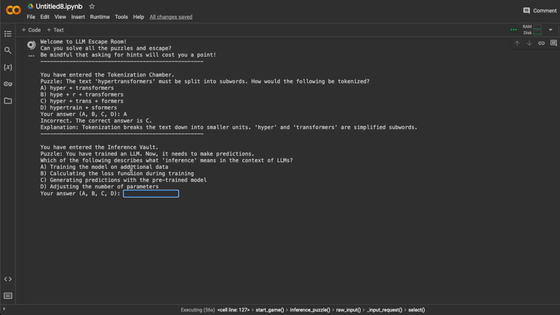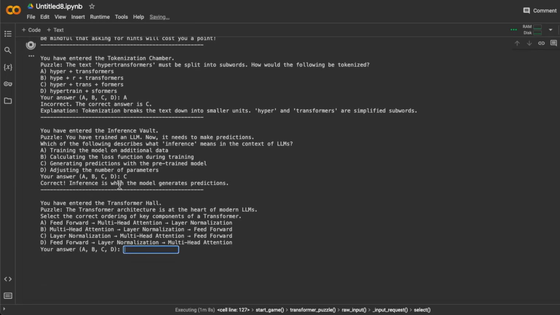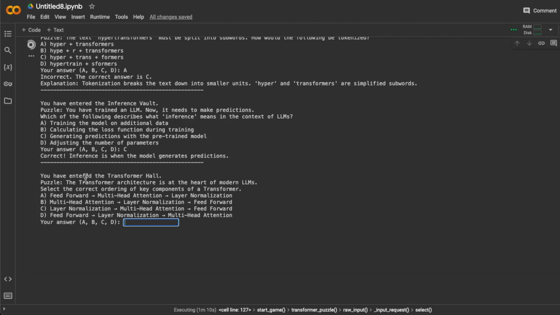Training the model on additional data? Nope. We have B here. Nope. Then we have C: predictions with the pre-trained model and adjusting. So I'm going to go with C. Correct. Inference is when the model generates predictions. You have entered the transformer house.